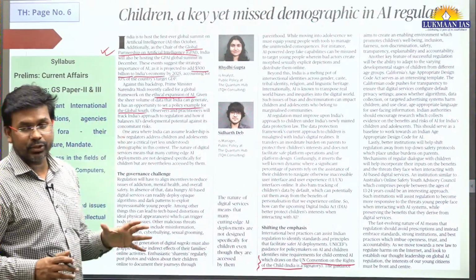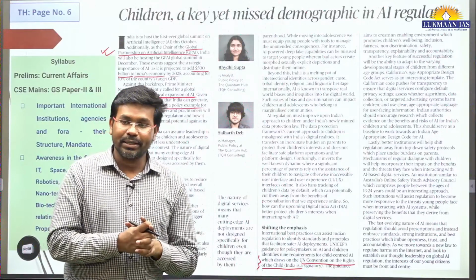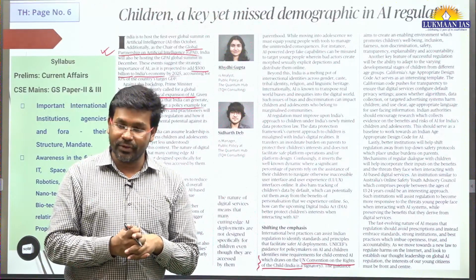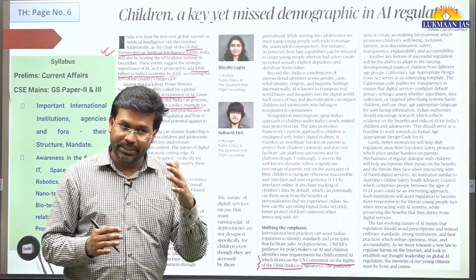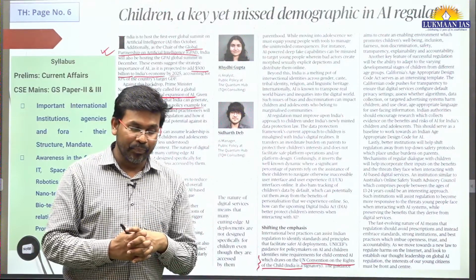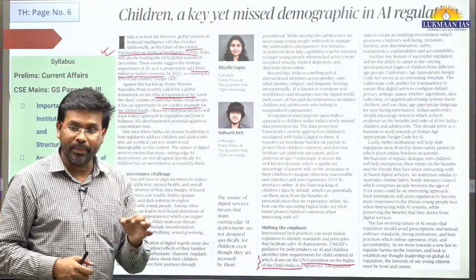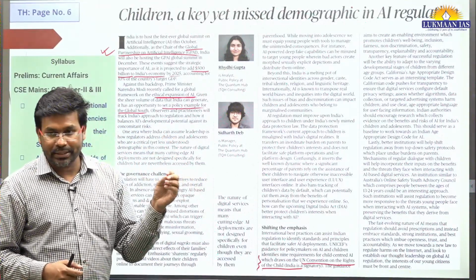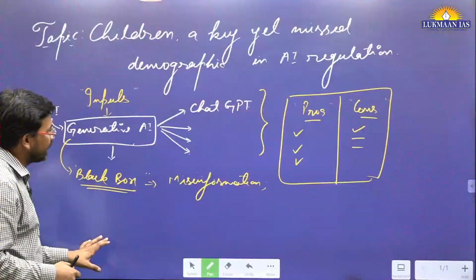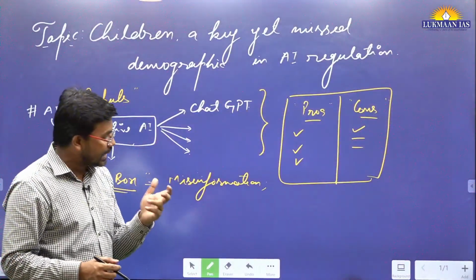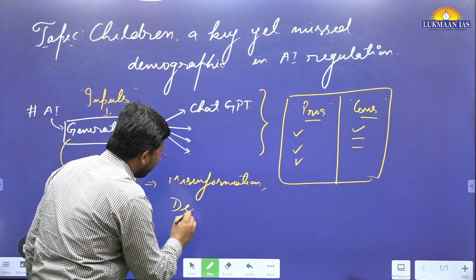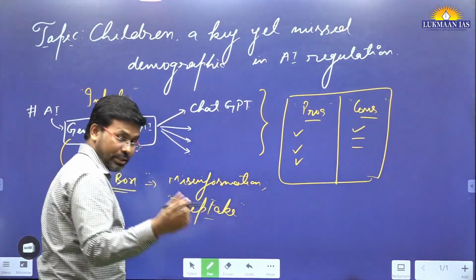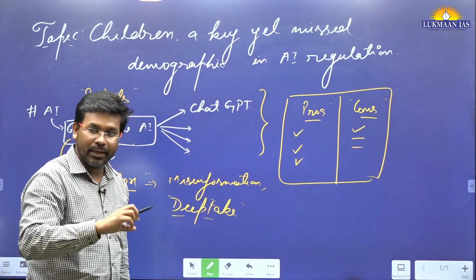Now, having understood artificial intelligence, let us understand who the key stakeholders are. The citizens of different countries are key stakeholders because they are going to use artificial intelligence. It will be used in different forms in times to come. Presently, we are using it for generating content. But artificial intelligence can be used to generate, let's say, deep fake videos. Deep fake videos means if you have an image of a particular person, you can morph that image into a video.